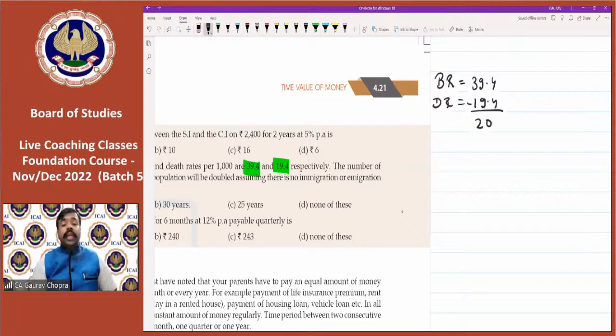20 are left. 39.4 आए, 19.4 चले गए. कितने बच गए? 20 बच गए out of 1000. 20 per thousand. So this 20 is per thousand. If we have to compute in percentage, then we can remove 10 from both the sides. It becomes 2%. So this 2% is nothing but the growth rate of population.